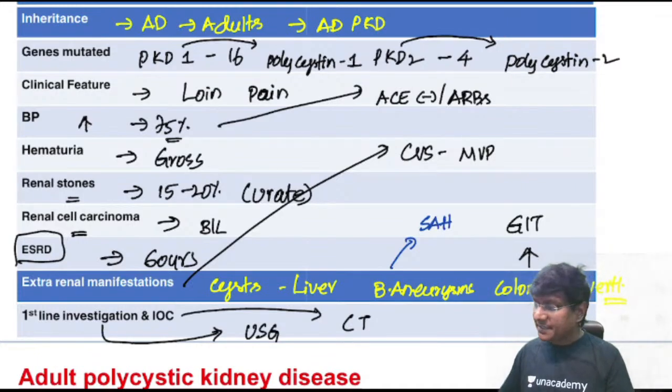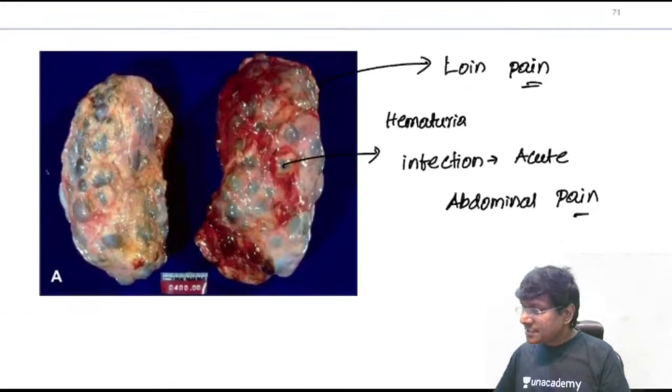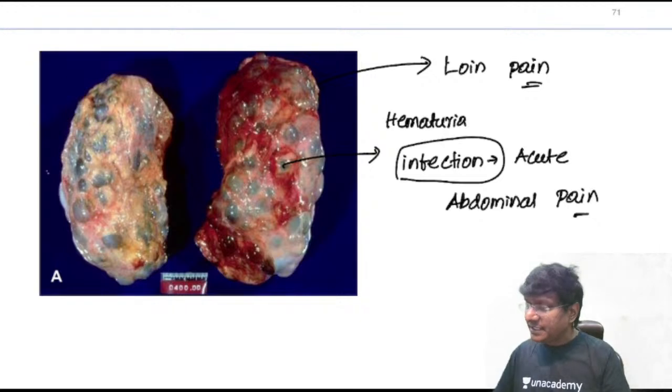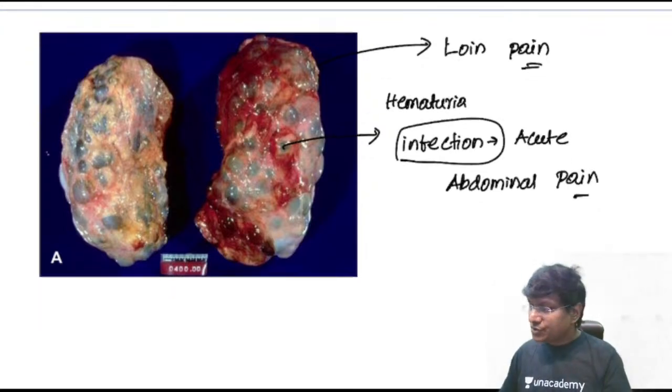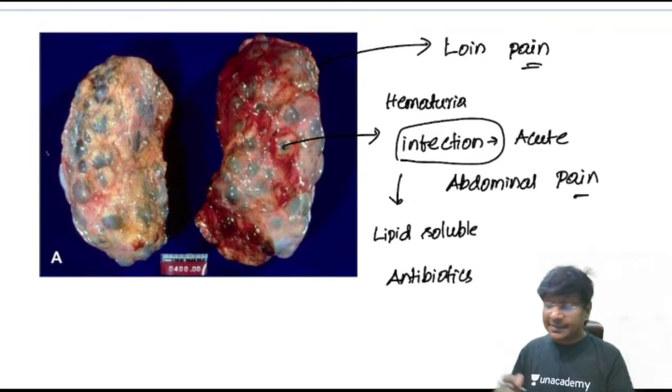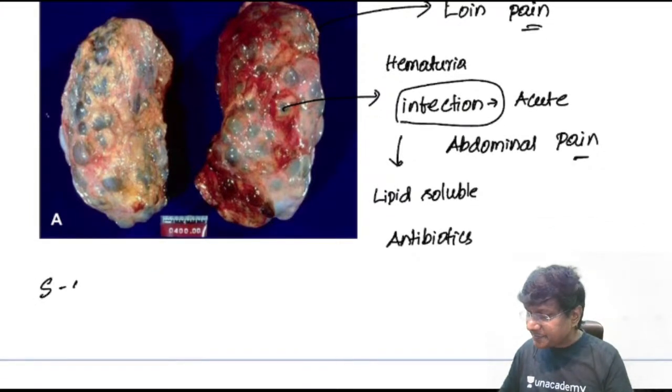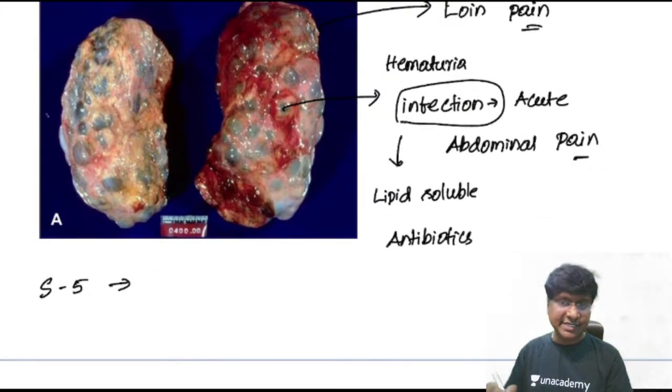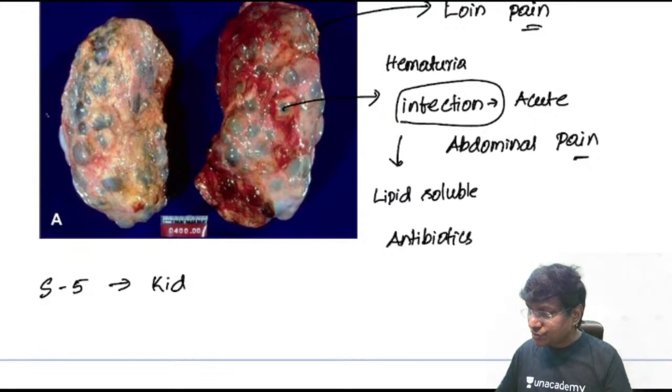And if the cysts are infected, the individual can have acute abdominal pain. So you should give antibiotics which are lipid soluble antibiotics. Then if the individual lands up in stage 5 end stage renal disease, you should do kidney transplantation.